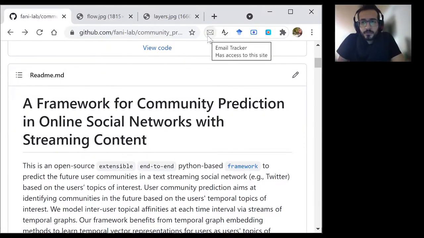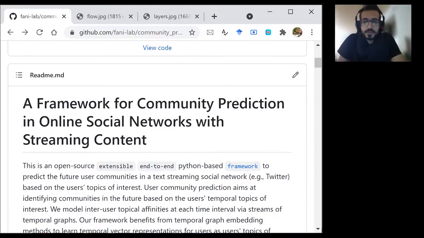The method of this framework was previously proposed in a paper published in ECIR 2020 by one of the contributors of this framework. In this video, I'm going to show you a quick review of the README and code structure. Then I'll install the framework and show how it works. To demonstrate our framework, we use Twitter as the text streaming social network.